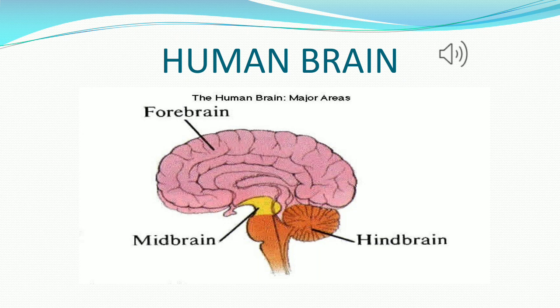Now look at the upper portion, that is the forebrain. It is called the biggest part of the brain and it performs voluntary functions. The other parts, that is the midbrain and hindbrain, perform the involuntary functions.